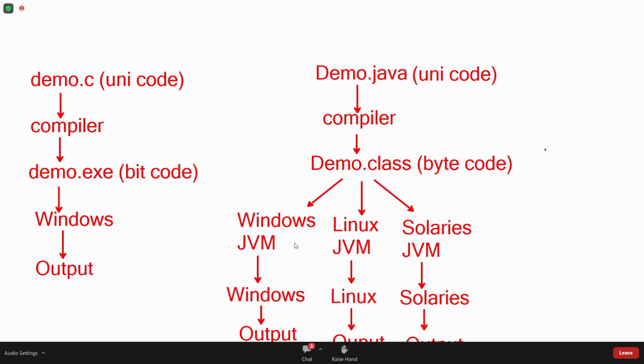Now here, first what is happening? Unicode converted to bytecode. Again, bytecode converted to bitcode. That bitcode executed, you will get output. But bytecode is not executed. Bytecode converted to bitcode by the interpreter. Interpreter converts line by line.